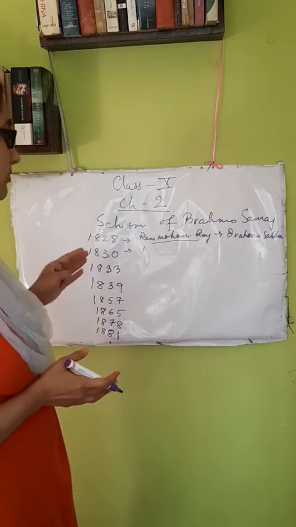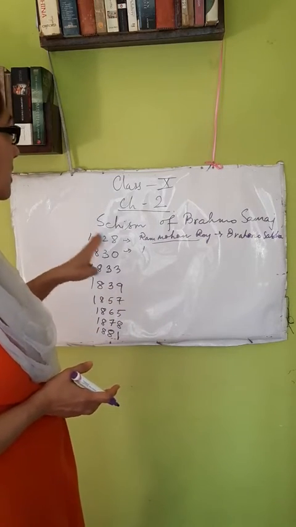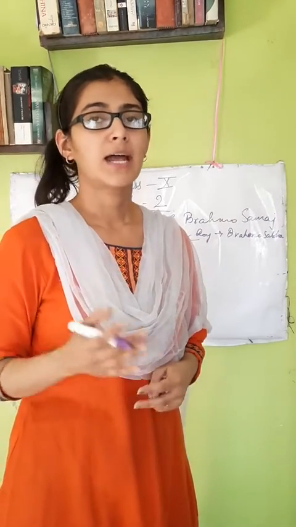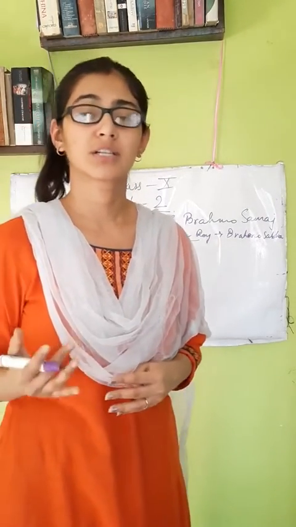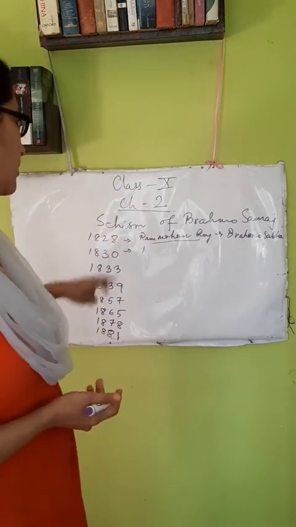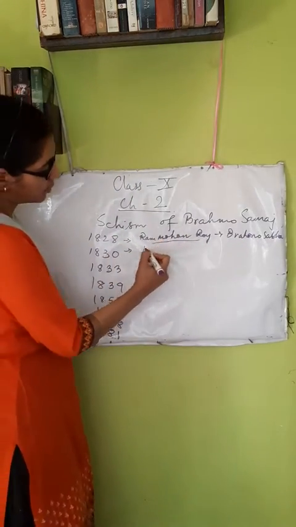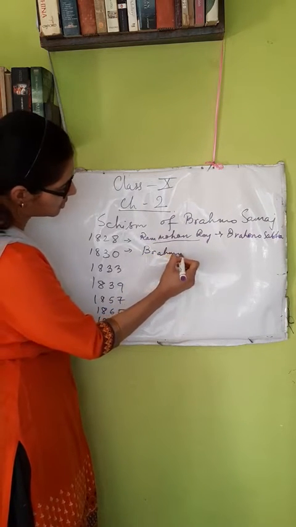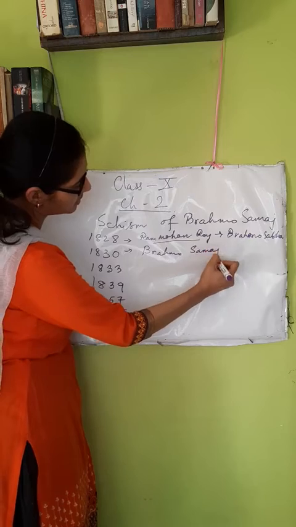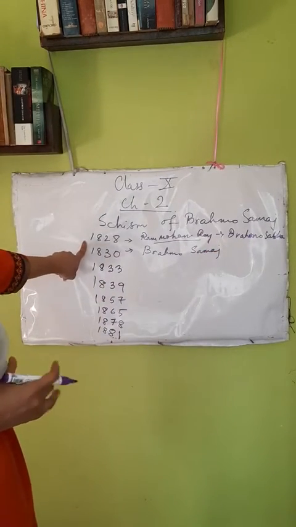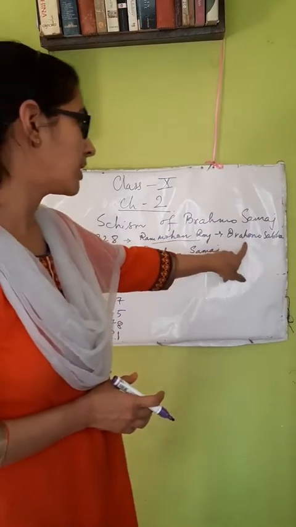First you have to remember, you can mention also in your answer that Raja Ram Mohan Roy first founded the Atmiya Sabha in 1815 and afterward due to the success of the Atmiya Sabha he founded the Brahmo Sabha in 1828 and then Ram Mohan Roy transformed it into Brahmo Samaj. It became Brahmo Samaj in 1830 and before that in 1829 the remarkable event which happened under the Brahmo Samaj